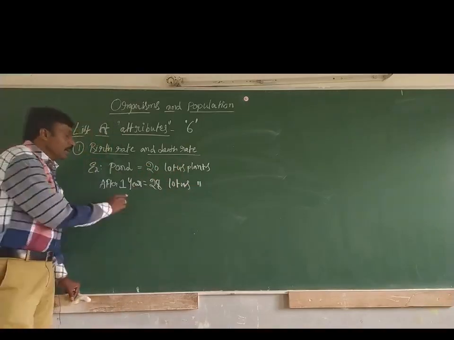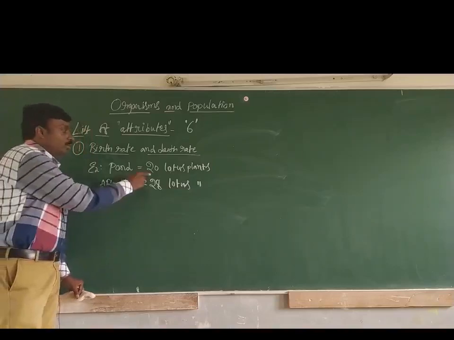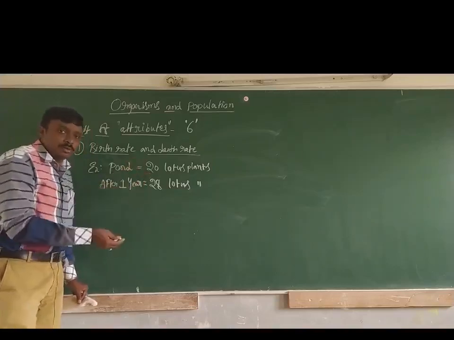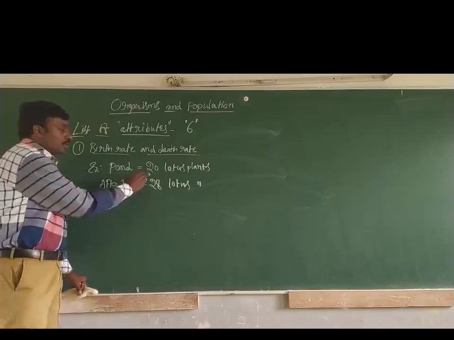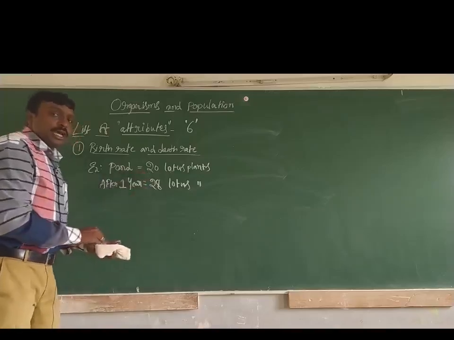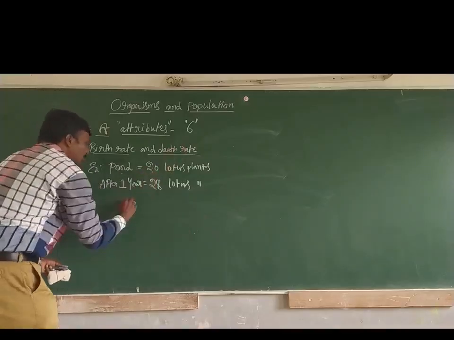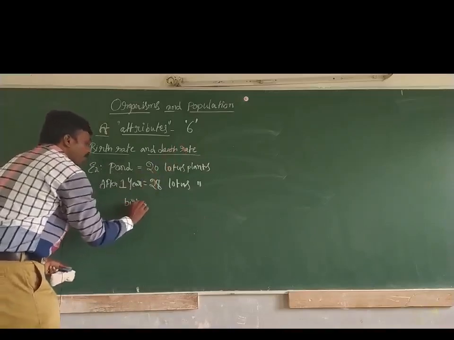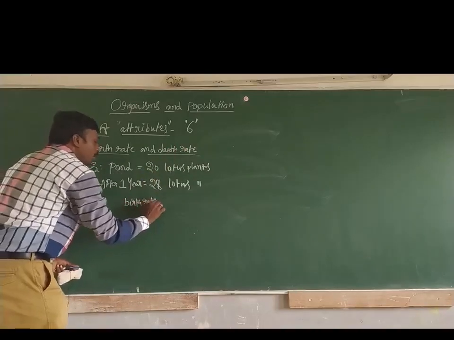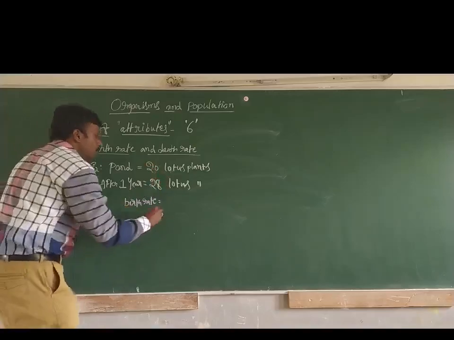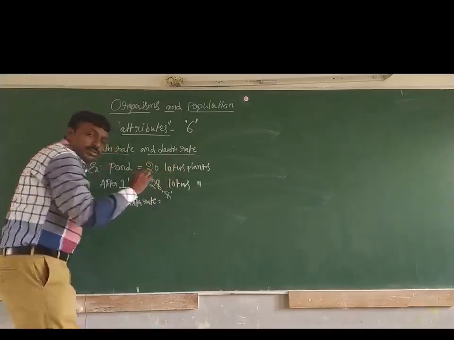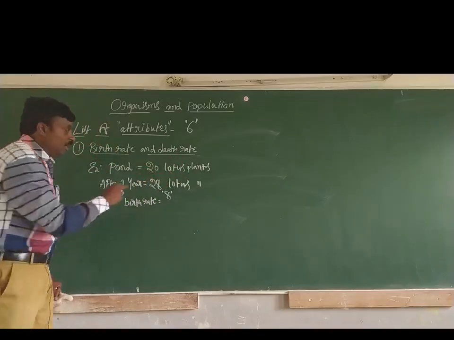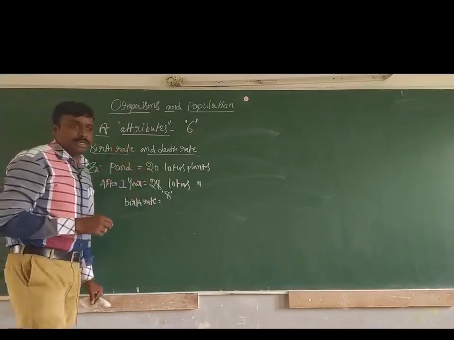That means in 1 year of time, 20 lotus plants were able to reproduce 8 more lotus plants. So 20 became 28. Now the birth rate can be calculated like this. How many are the increment here? 8 plants are the increase, out of 20.